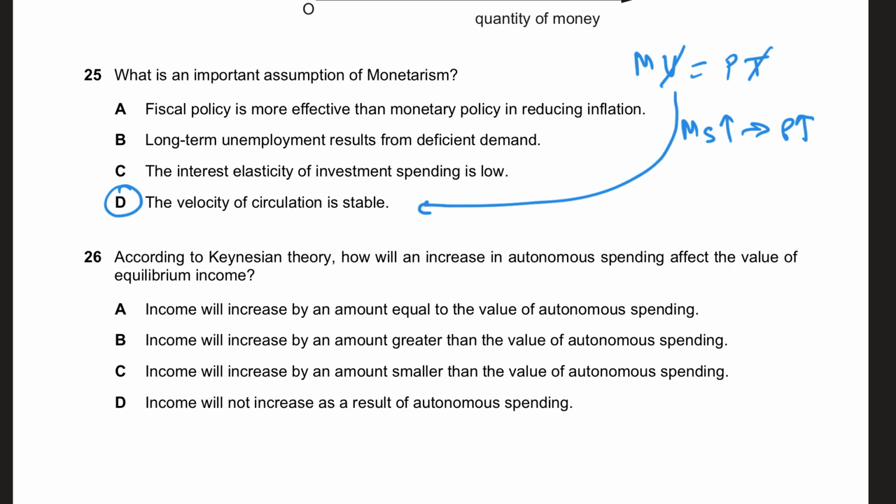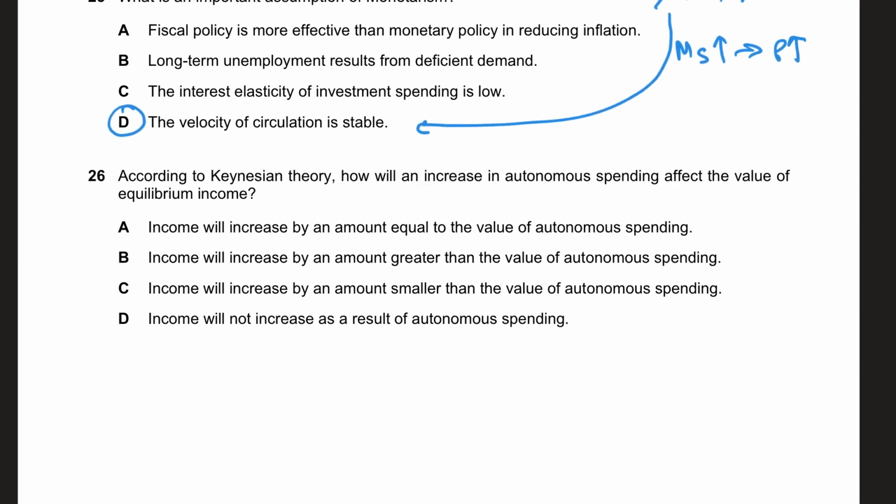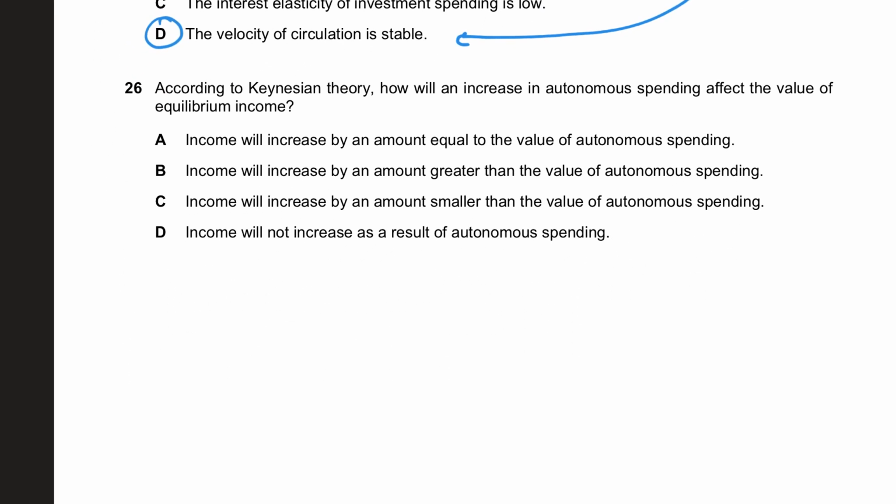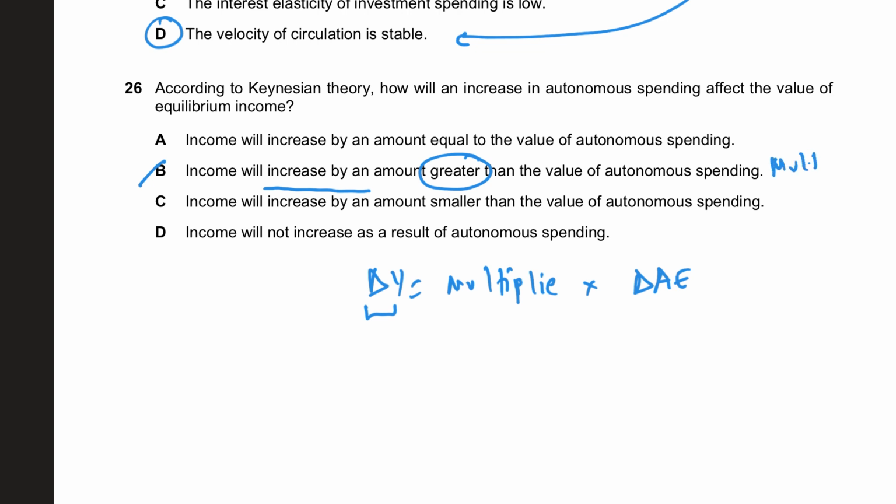In 26, they say, according to the Keynesian theory, how will an increase in autonomous spending affect the value of the equilibrium income? Now, Keynesians are of the argument that change in Y is equal to multiplier times change in autonomous spending, or AE, aggregate expenditure. So, national income will increase by an amount more than, guys, the increase in autonomous spending. So the right answer in this case for 26 will be B. Income will increase by a greater amount, and that's because of the multiplier effect.